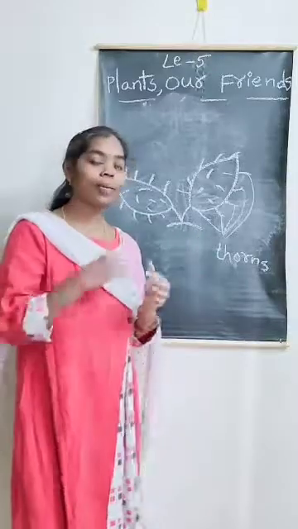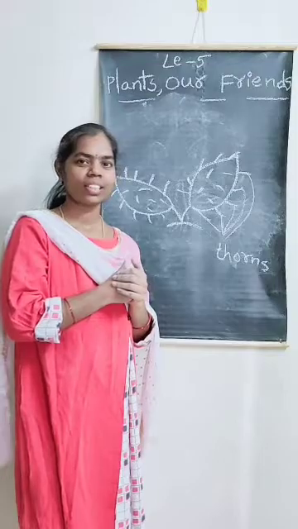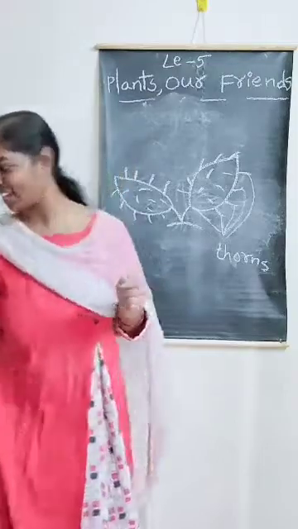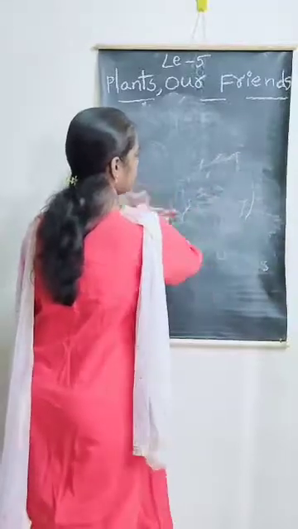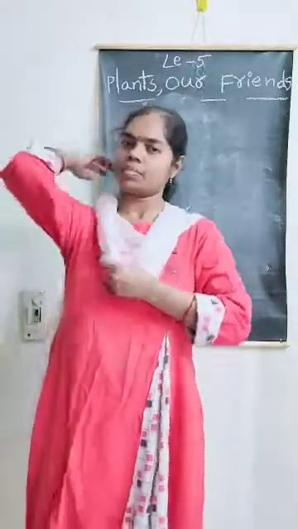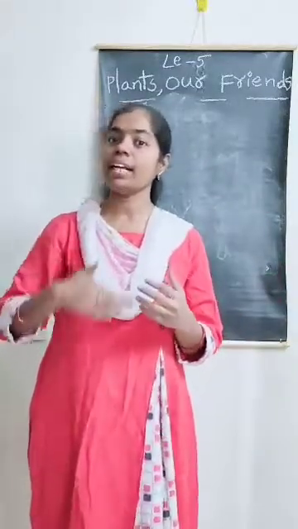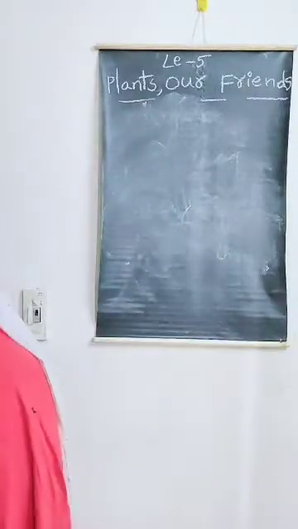And one more plant also has thorns. What is the plant? Think once. Yes, rose plant. These are the different types of plants. And now can we say plants can grow in different places also? Am I right? Right. Very good.